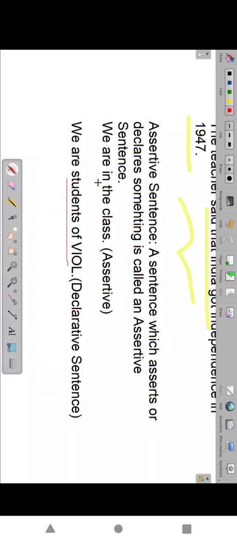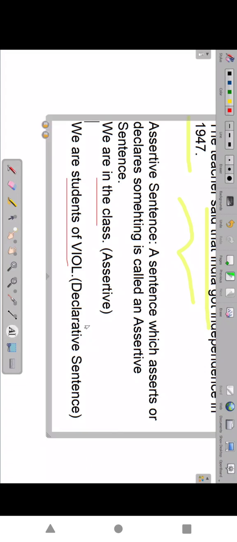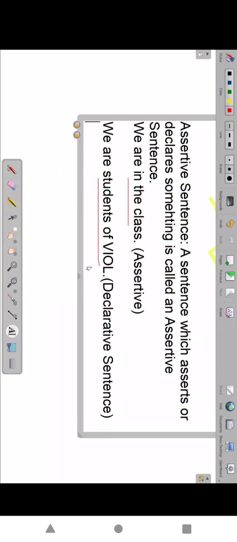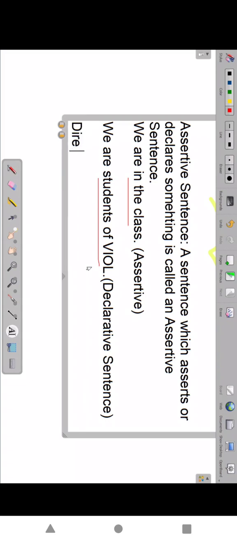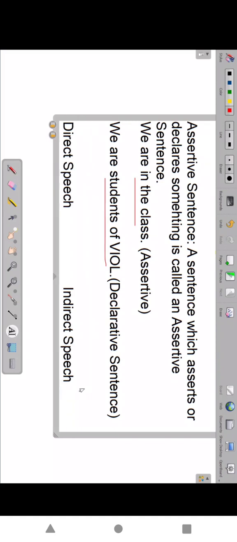Declarative. Where are you now? We are in the class now. We are saying the position. The assertive answers we are giving. So answer form sentences are nothing but assertive or declarative sentences. In an assertive or declarative sentence, what changes will take place? The background at least we learn today. Direct speech, indirect speech.